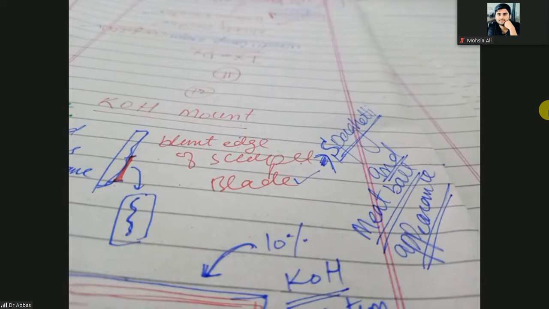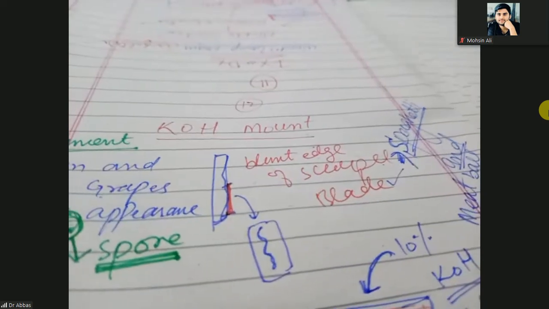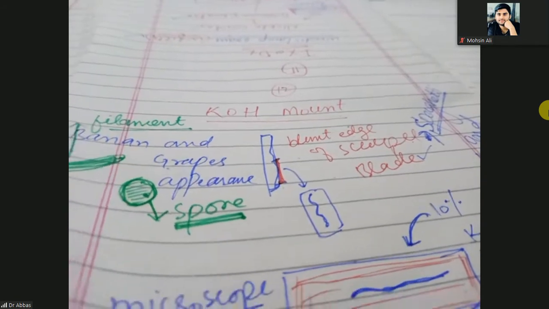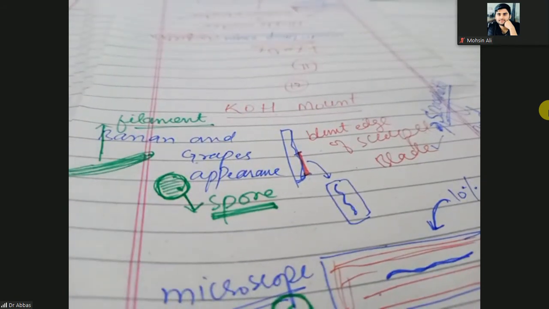So what is the diagnosis of Pityriasis versicolor? The investigation is the spaghetti and meatball appearance by the KOH mount. The other name is the banana and grapes appearance, which is due to the short fungal hyphae and fungal spores.